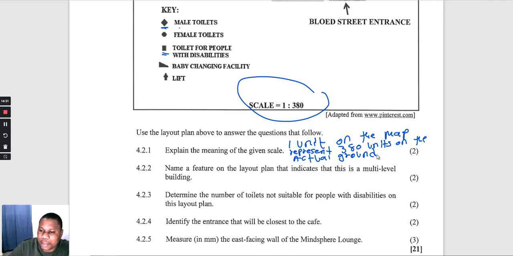It represents 380 units on the actual ground.